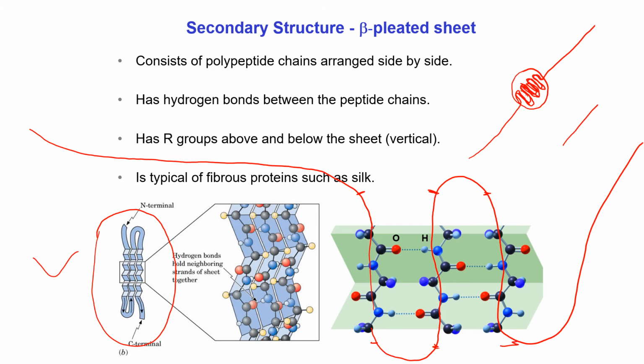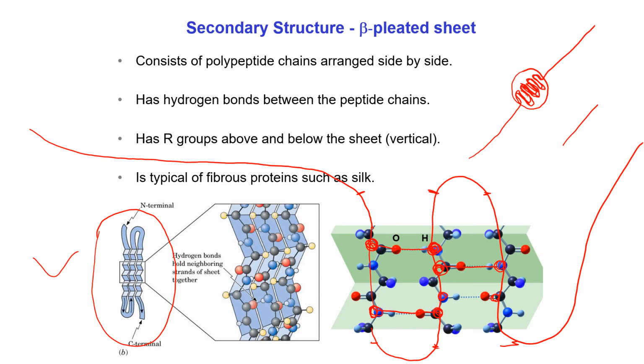Why or how they held together side by side? We can see the amino acid here and the amino acid present in this portion. The side chains of these two amino acids form a hydrogen bond, and by hydrogen bond they hold this portion side by side to this portion. This amino acid forms a hydrogen bond with the side chain of this amino acid. Similarly, if we consider this amino acid, its side chain forms a hydrogen bond with the side chain of this amino acid.